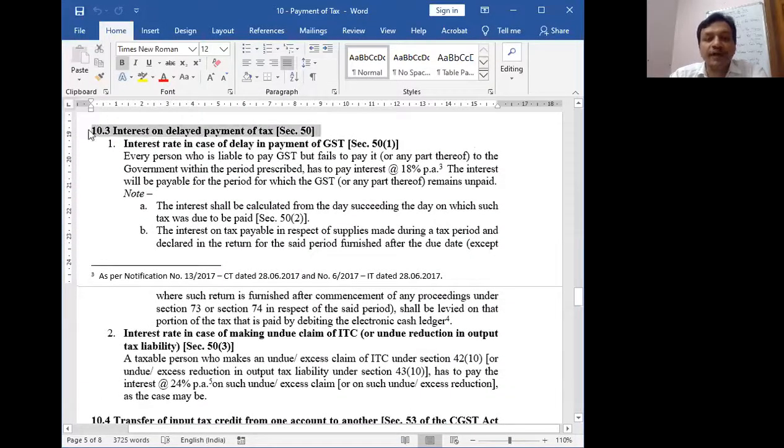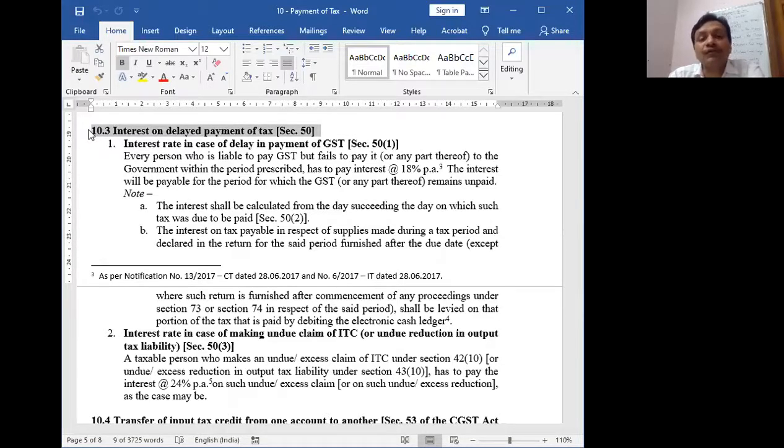Interest on delayed payment. There are two interest rates. In case I made the payment of tax late, I have to pay interest also at the rate of 18%. In case whatever tax I paid that was not correct, why?